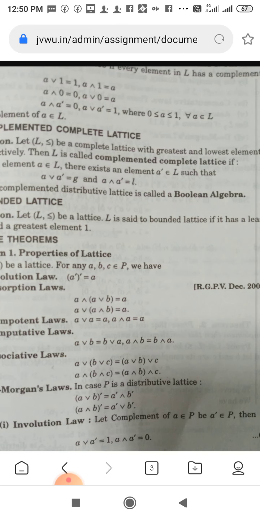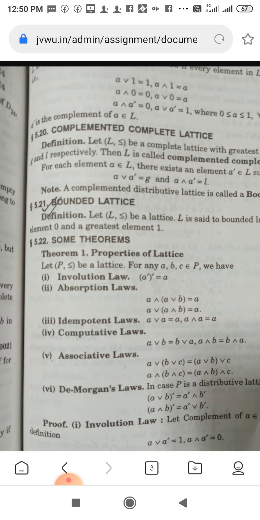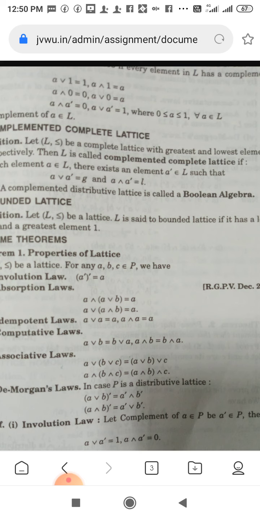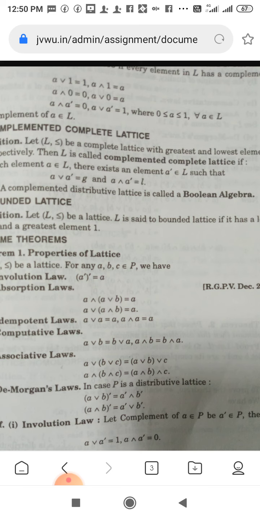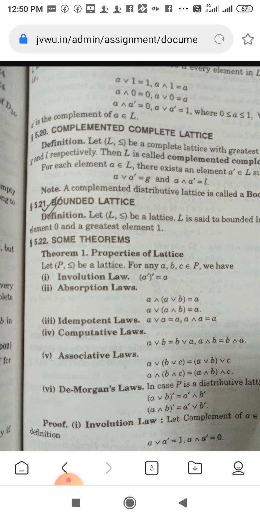Then L is called a complemented complete lattice if for each element A belonging to L, there exists an element A dash belonging to L such that A join A dash is equal to G, and A meet A dash is equal to L. A complemented distributive lattice is called a Boolean algebra.